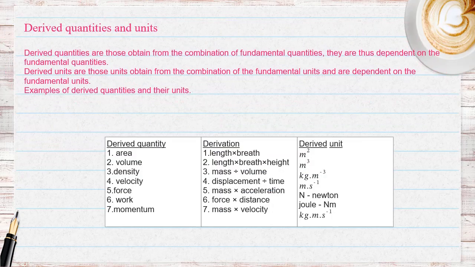Derived quantities are those obtained from the combination of fundamental quantities; they are thus dependent on the fundamental quantities. Derived units are those units obtained from the combination of the fundamental units and are dependent on the fundamental units. Examples of derived quantities and their units.